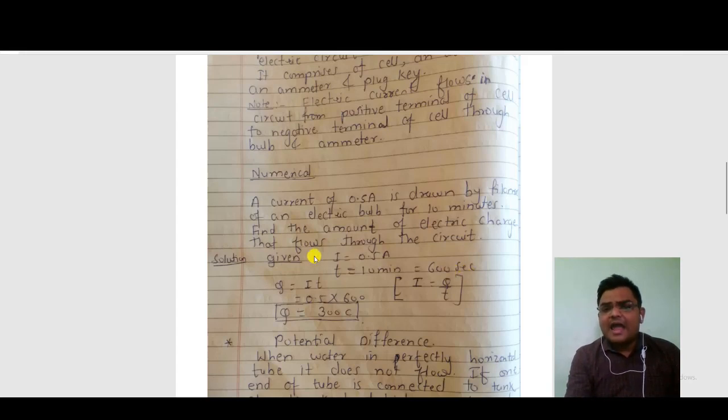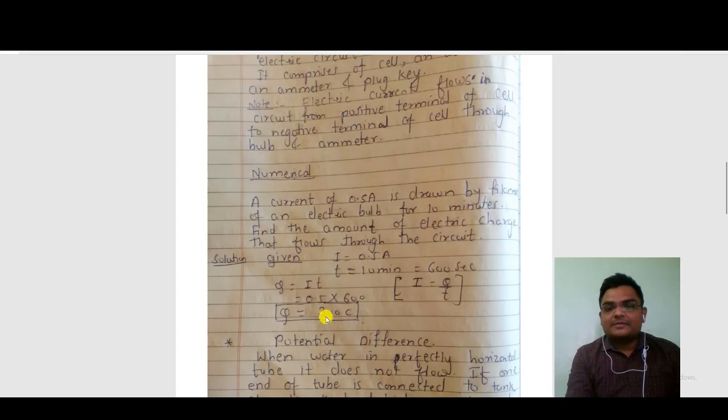So we get I and T. What do we want to find? We want to find the electric charge. So I = Q/T. Cross multiplying, Q becomes I into T. Put the values in the formula: 0.5 into 600.